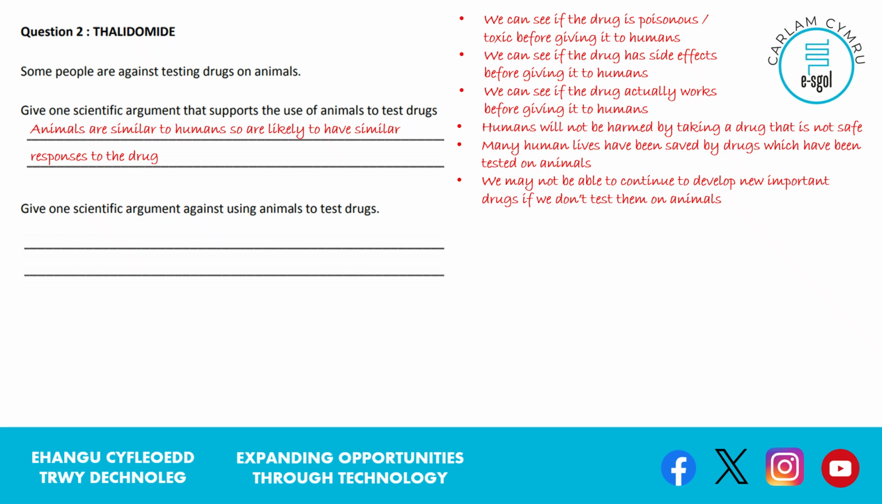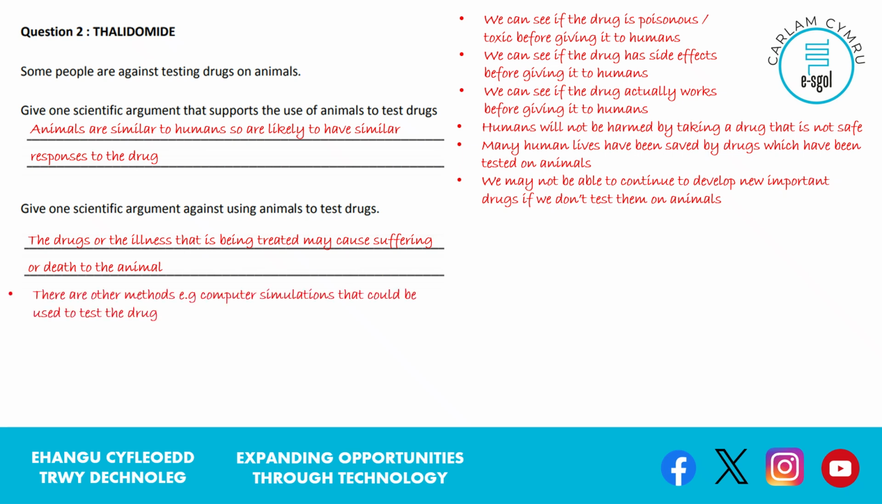The arguments against, well, the main one probably is that there's a good chance this is going to cause suffering or death to the animal. We're testing this drug to find out how harmful it can be, knowing that it may be harmful, so it's likely to cause suffering or death to the animal if it is indeed toxic. The next argument, well, are there other methods we could use, like computer simulations, to test the drug? Surely testing on animals is not our only option here.